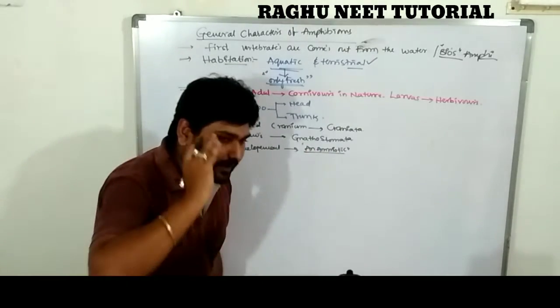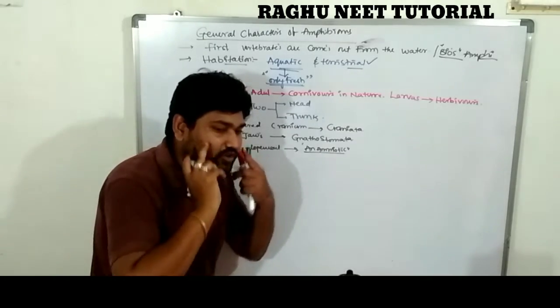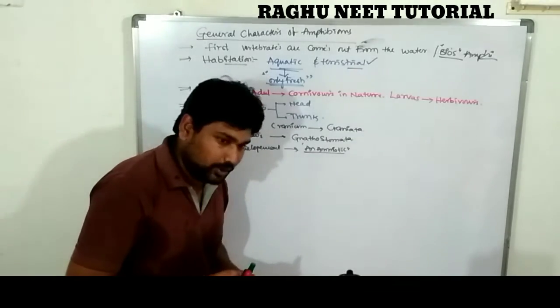What is craniata? The brain is covered by the skull. The amphibians possess jaws, called gnathostomata.